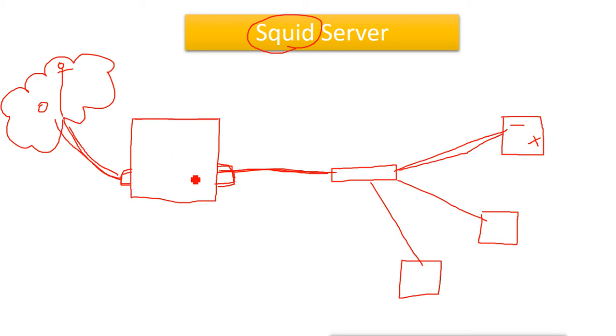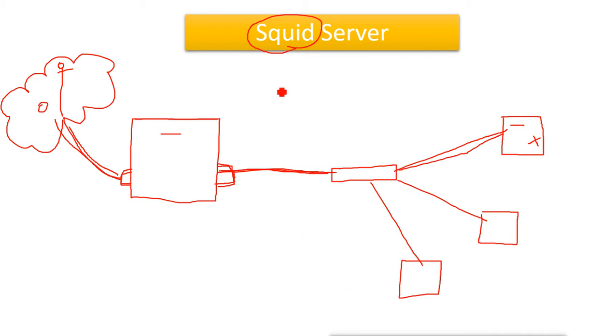Then our proxy server's name must be resolved, whether from DNS or from the host file. We have to make sure the server's name is resolved, because when we start the services for the Squid server, it will try to resolve the name, and if it cannot resolve the name of this proxy server, it will give us an error. So let's see how we can configure it.